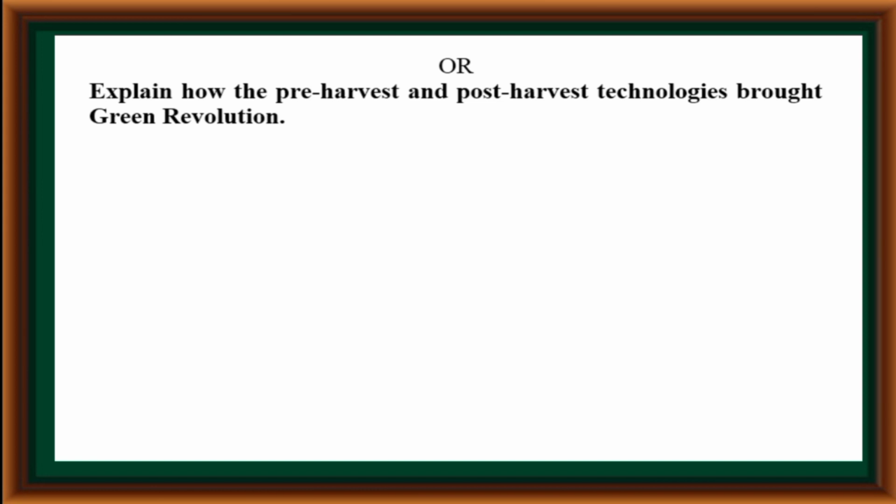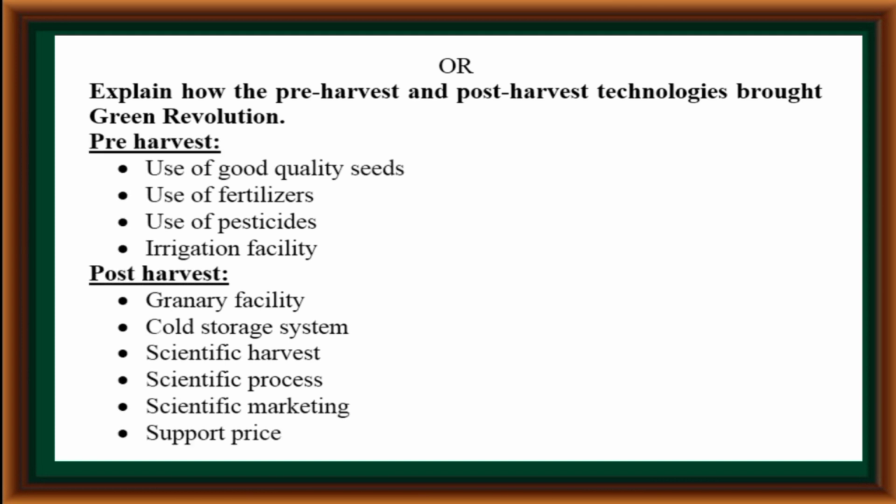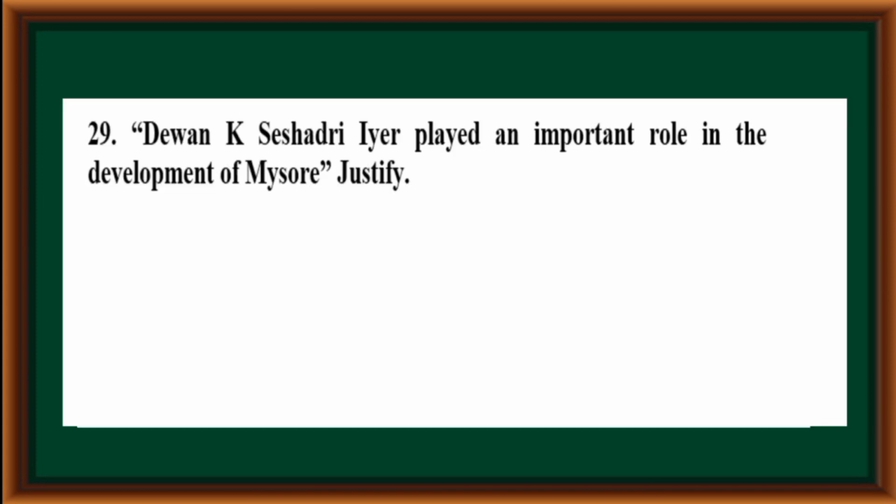Or, explain how the pre-harvest and post-harvest technologies brought green revolution. Pre-harvest technology: use of good quality seeds, use of fertilizers, use of pesticides, irrigation facility. Post-harvest technology: granary facility, cold storage system, scientific harvest, scientific process, scientific marketing, support price.